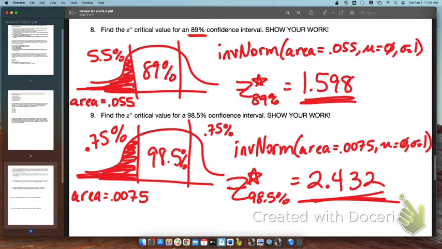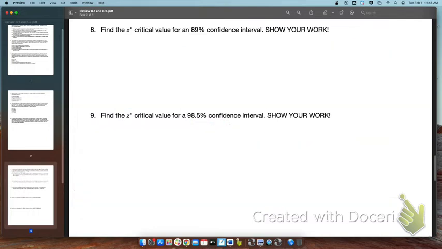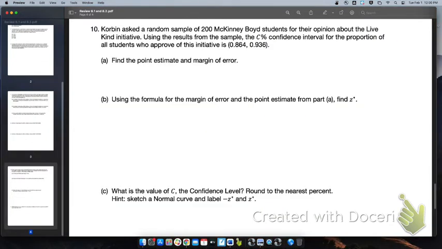Awesome. Let's move on to number 10. All right, number 10, Corbin asked a random sample of 200 McKinney-Boyd students for their opinion about the Live Kind initiative. Using the results from the sample, the C% confidence interval for the proportion of all students who approve of this initiative is this right here, 0.864 to 0.936. Find the point estimate and the margin of error.